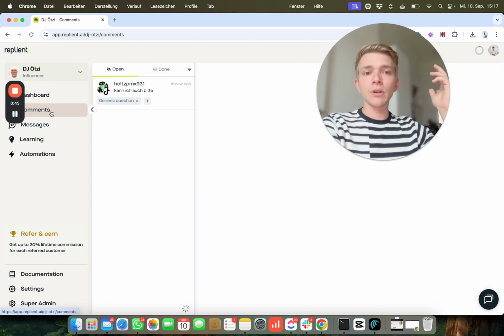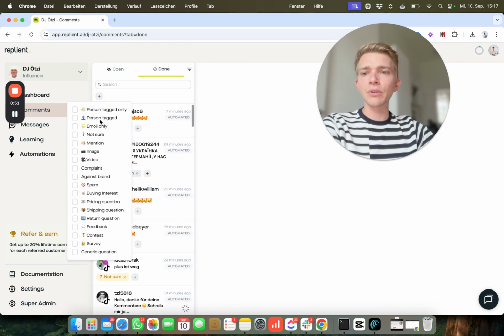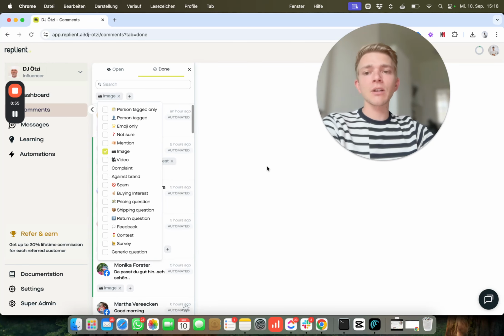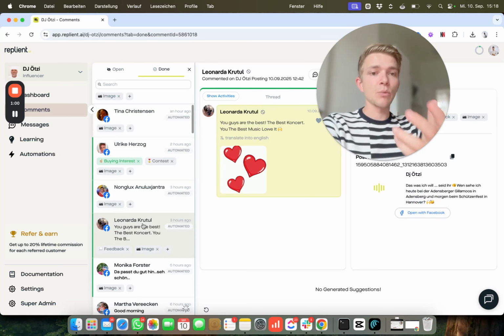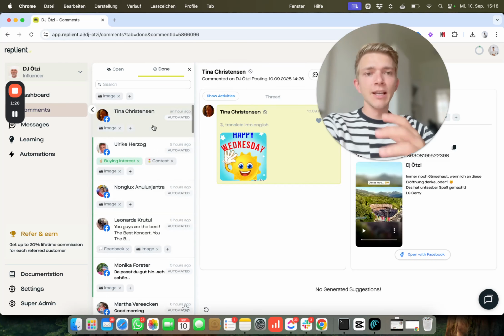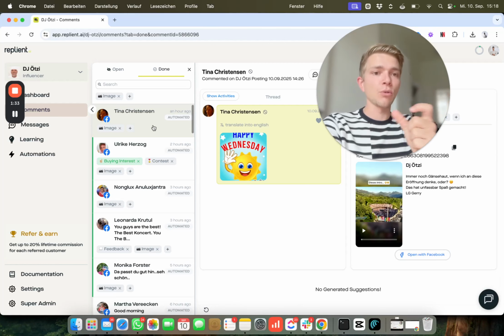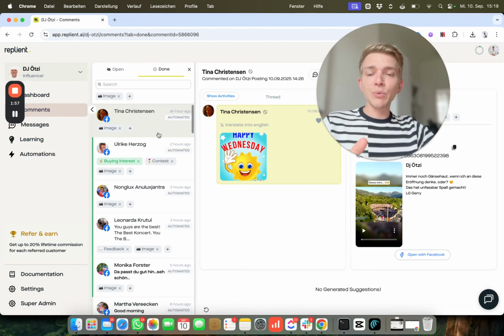And as for another great feature, we added media tags. So you now have the tags image and video for your comments. So you can tag your comments by images, and you will only see images that were sent to you or your page. Another great thing is that we also now do AI analysis for images. So if someone sends you a spam image or something against your brand, it will be tagged accordingly now. Before, it was always the "not sure" tag, so it will be tagged correctly now.